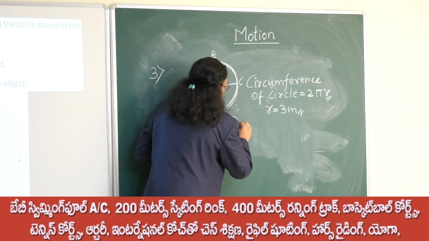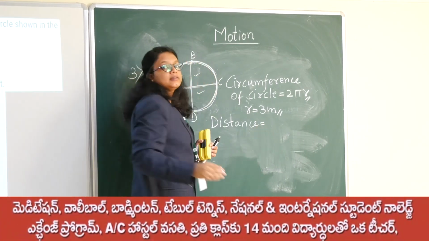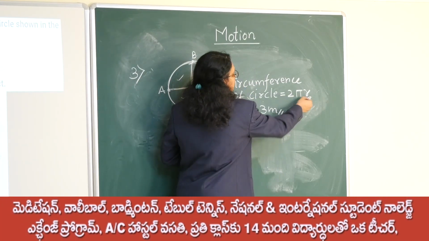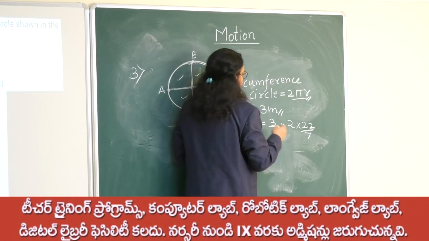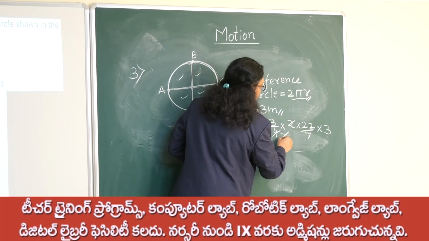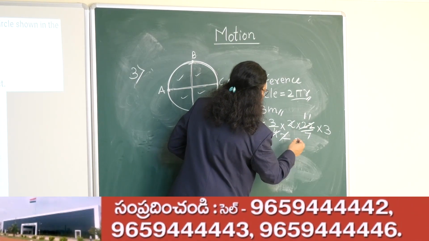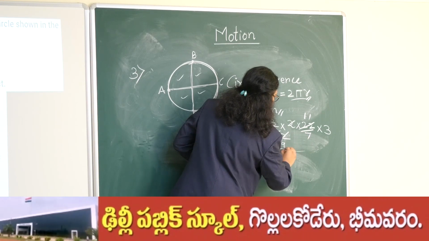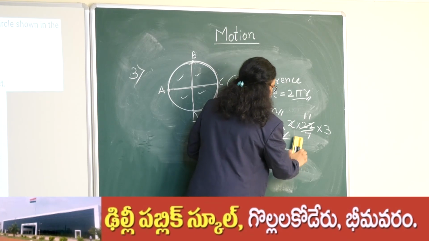So the distance traveled from A to D is 3/4 of the circumference. Circumference is nothing but 2 pi r. We know the value of pi, 22/7, and r is 3 meters. When we do the calculation, 2 2s are 4, and then 11, so it's 99/7. So 99/7 meters.